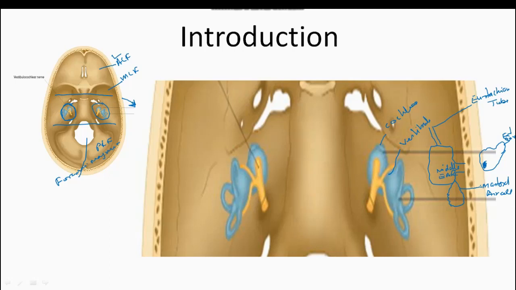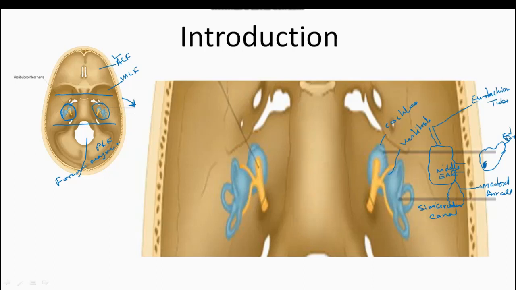And these three structures you can see: one is moving laterally, then one is moving anterior-superiorly, and this one is moving posteriorly. These three structures are known as the semicircular canals. Clear?